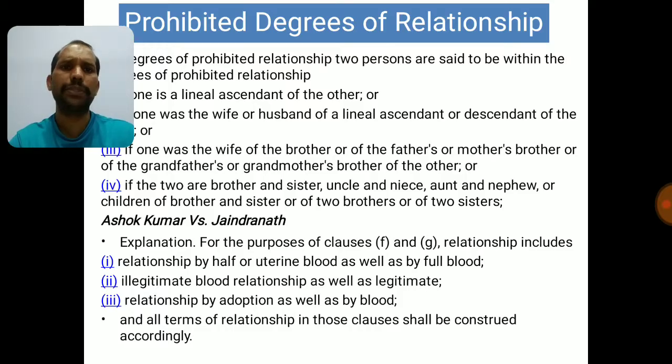And all terms of relationship in those clauses shall be construed accordingly. This is what they are saying in the explanation when they are completing G. So this is applicable for both 3F, which is Sapinda relationship, and 3G, which is talking on prohibited degree of relationship. Now the last slide I'll help you with who and all are coming in prohibited degree of relationship.